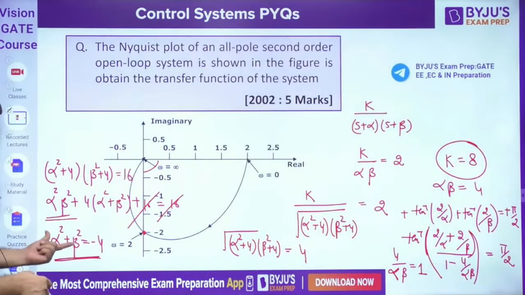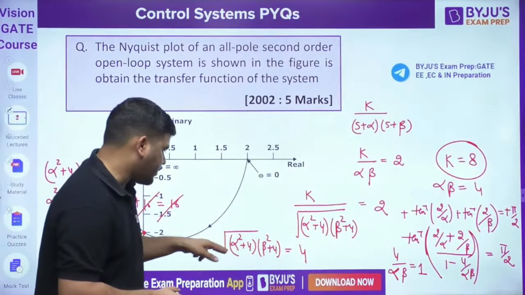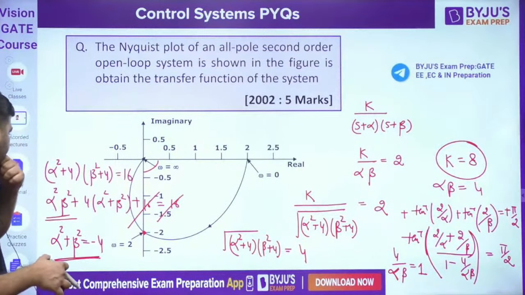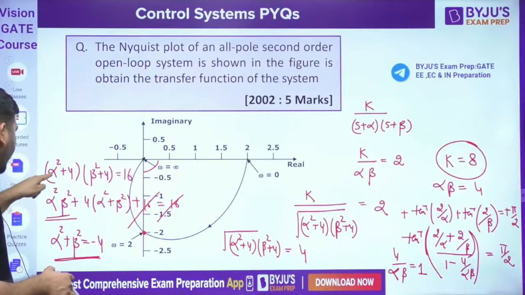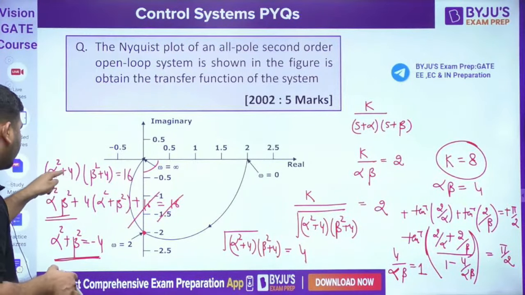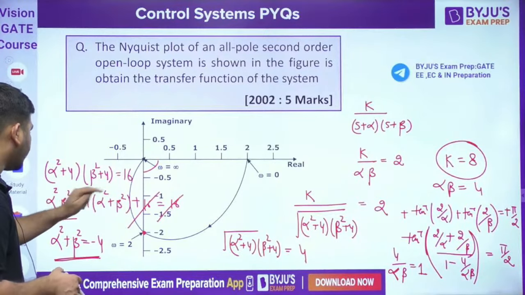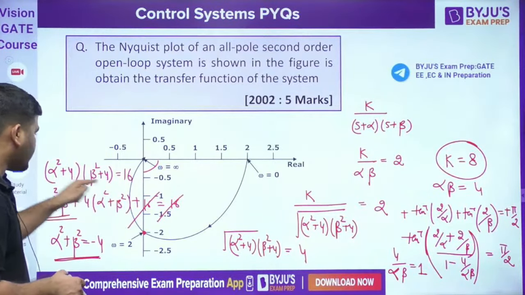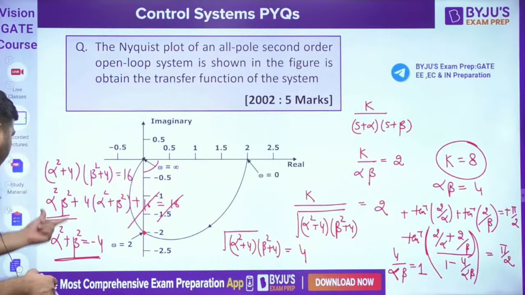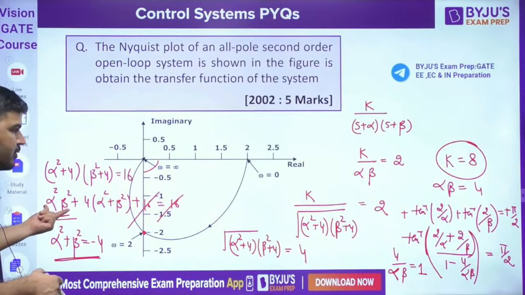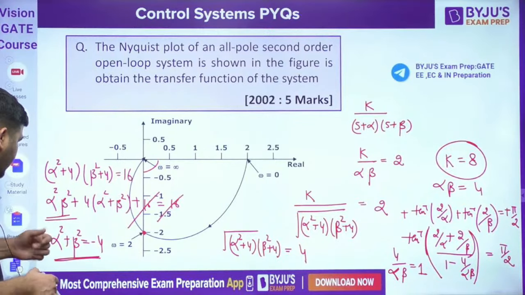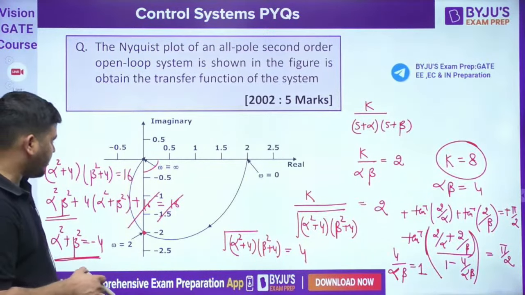If you take square on both sides you will get this, and if you multiply, alpha square beta square plus 4 times alpha square plus beta square plus 16 is equal to 16. This is all okay, this is gone. Now alpha square beta square, tell me guys, it's 16. So alpha square plus beta square came out to be minus 4.